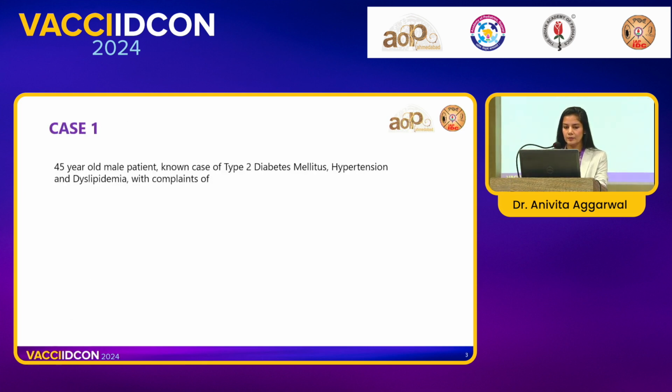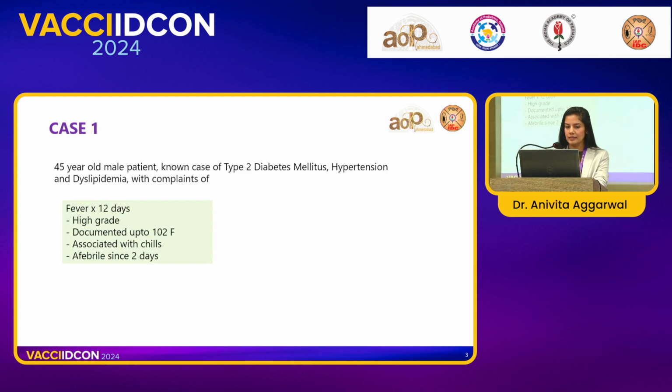So, let us start with a case. My apologies, it's an adult and not a pediatric case, but this is a recent case that I encountered in our hospital. He's a 45-year-old male, uncontrolled diabetic, hypertensive, obese, dyslipidemic, and he presents to the emergency with history of fever since the last 12 days. He specifically says that the fever was very high grade. He had chills, but he's afebrile since the last 2 days.